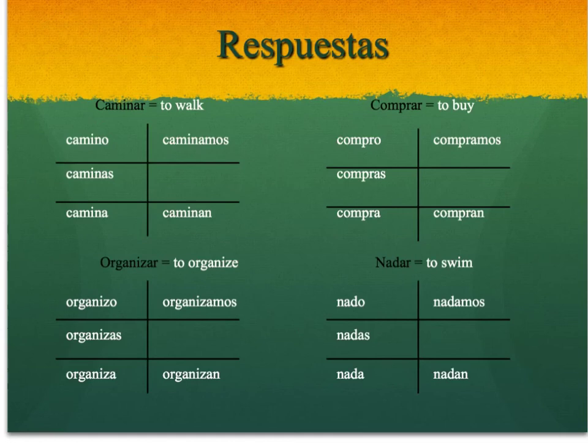I'll run through the verb caminar with you, and then after that you can double check each of your own. So if we wanted to say to walk, we would say caminar. But if we wanted to say I walk, that would be yo camino. You walk, tú caminas. He or she walks, él, ella camina, or usted camina as well. We walk, caminamos. They walk, caminan, or that would also be you all walk, caminan. Please double check the rest of yours.